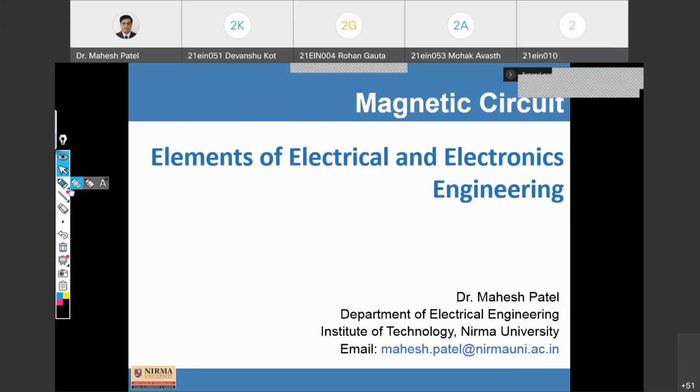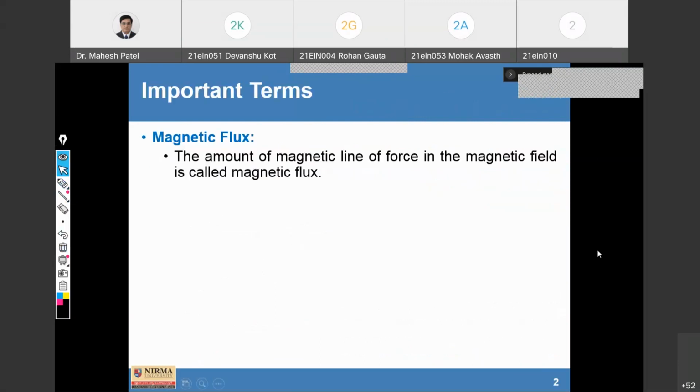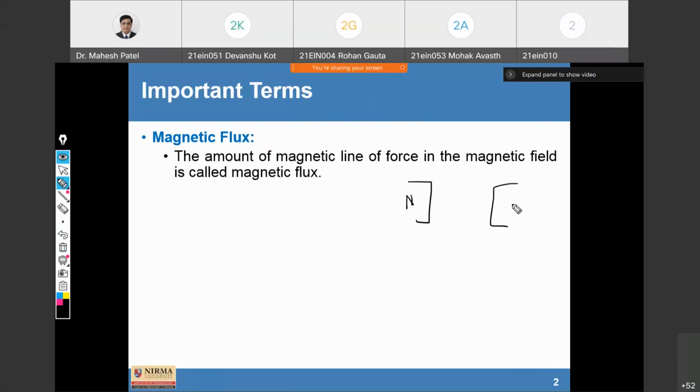With the definition called magnetic flux. Fine. So what does it mean? The magnetic flux is nothing but the amount of magnetic lines of force in the magnetic field. So when there are two different magnets with opposite polarity, then there will be lines of force.